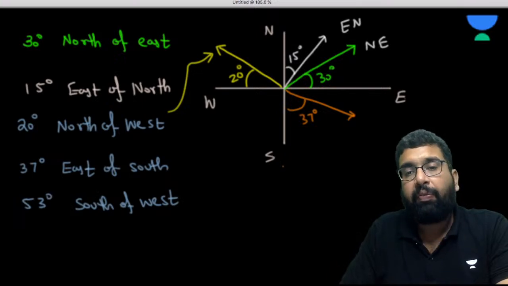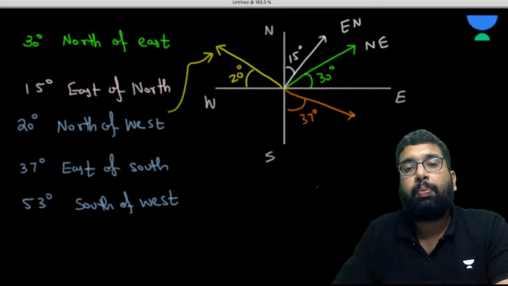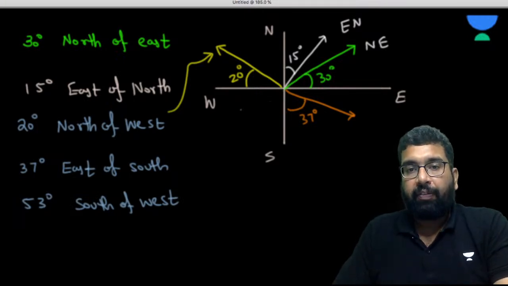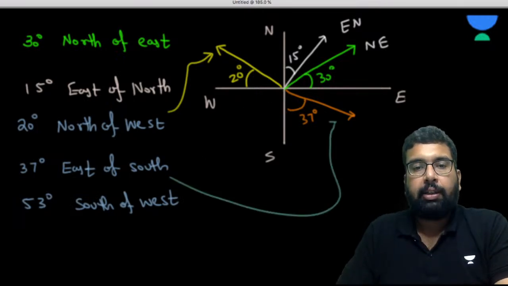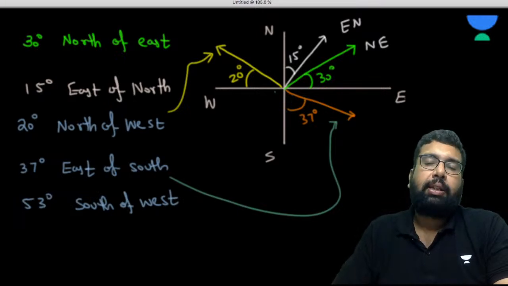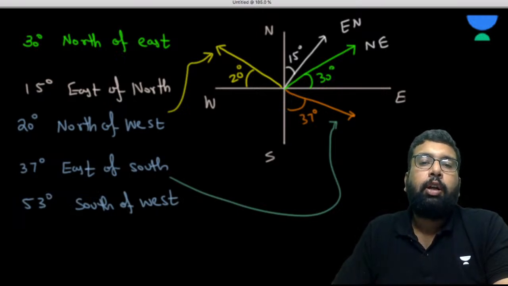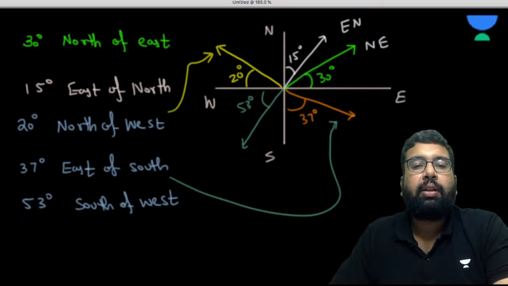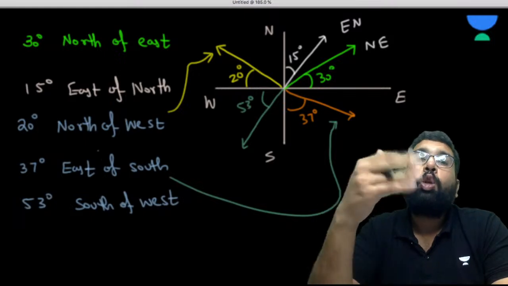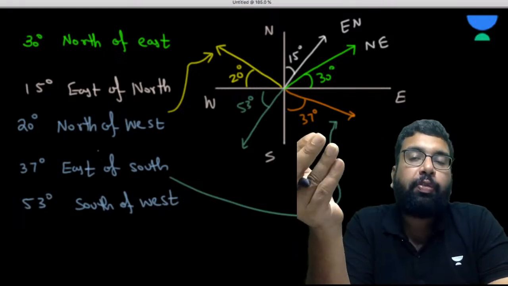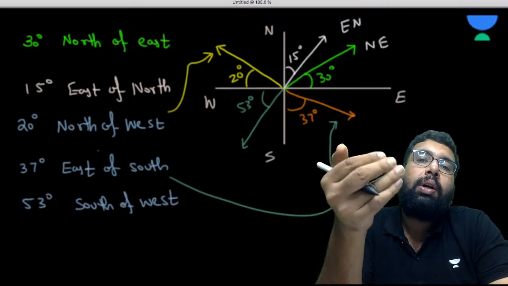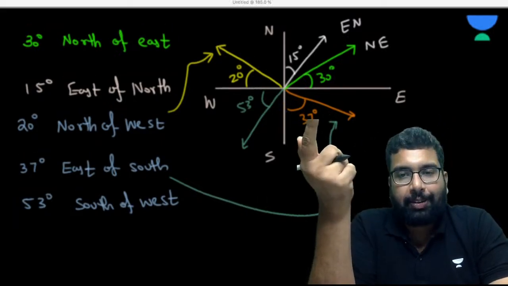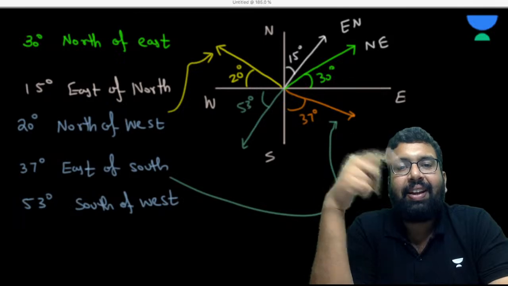Now it says 53 degrees. So these things are very, very important. 53 degree. So this is going to be this. Now 53 degree south of west. So you measure from the west 53 degree towards the south direction. South of west, okay. So 53 degree towards the south from the west. I hope this is clear to everyone, right?